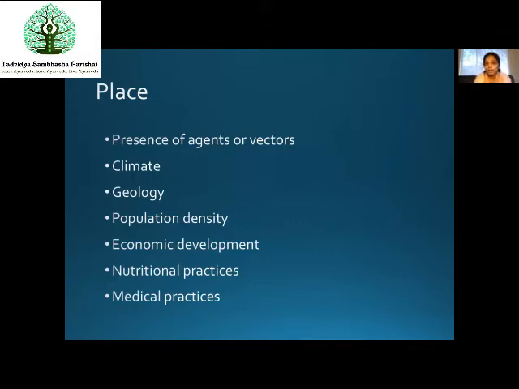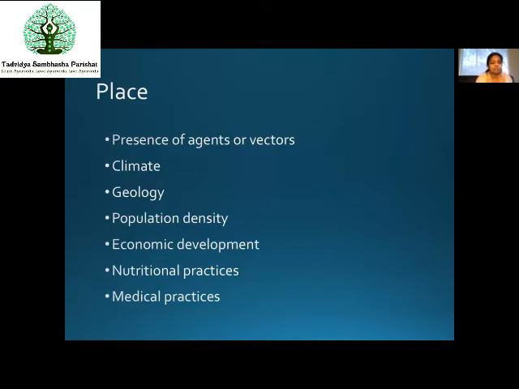Whether they are healthy or they are fast food, what kind of a generation. If there is a fast food generation, then definitely the nutritional status will be low and the disease acquiring quality will be very high. Whereas if the nutrition is classic one, ancient nutritional practices are being followed, they are usually healthy and they will help us improve our immune system in a better way. Medical practices also play a part, whether the medical facilities are good or not. That also holds the importance. You already understand that difference, right?